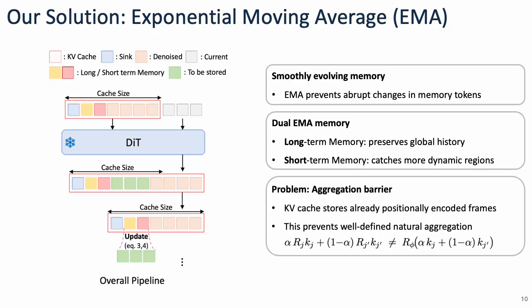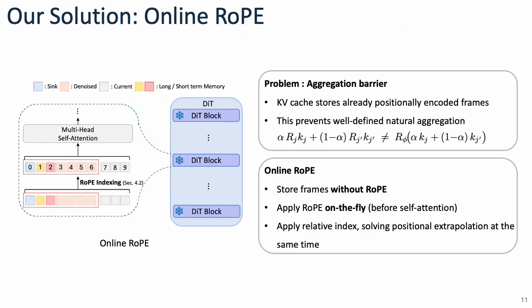Our solution, MemRoPE, uses exponential moving averages to create memory tokens that evolve smoothly without hard eviction. Slow-updating long-term memory preserves global identity, while faster short-term memory captures recent motion. The technical difficulty is that averaging RoPE-encoded keys does not produce a valid positional representation. We solve this with online RoPE. We store position-free keys in the cache and apply RoPE when computing attention. The stored keys can then be meaningfully aggregated using EMA.